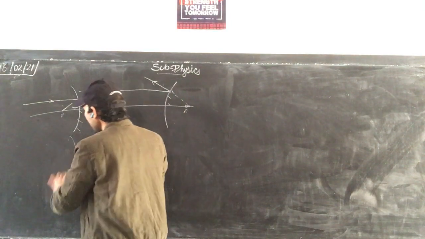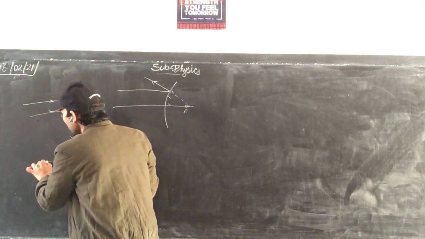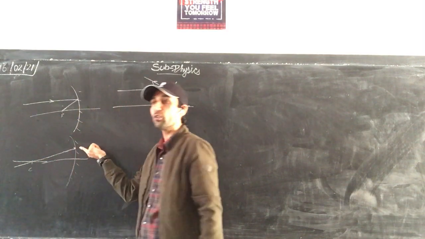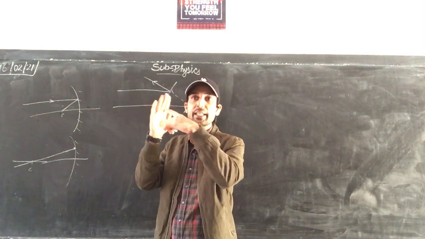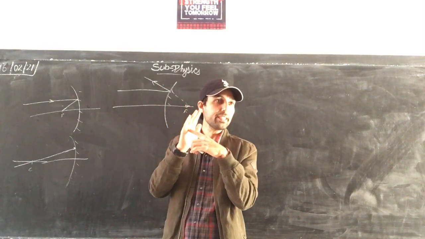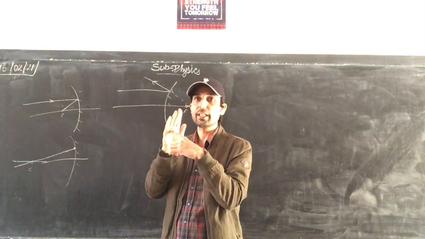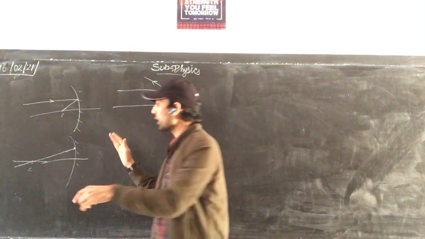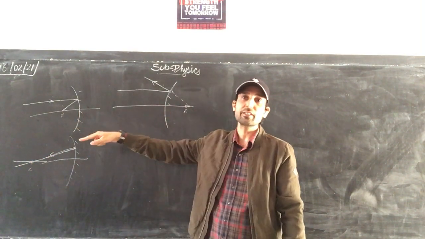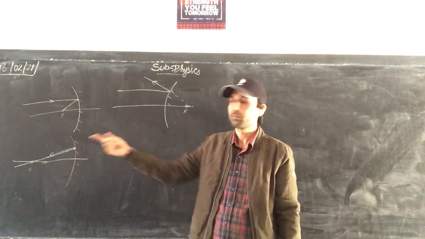The second ray we have taken is the one passing through the center of curvature. Any ray passing through the center of curvature and incident on the mirror will be incident at an angle of 90 degrees to the mirror. That means the angle of incidence is how much? 0 degrees. So it will trace the path backward and pass through the center of curvature. The same path it traces back.